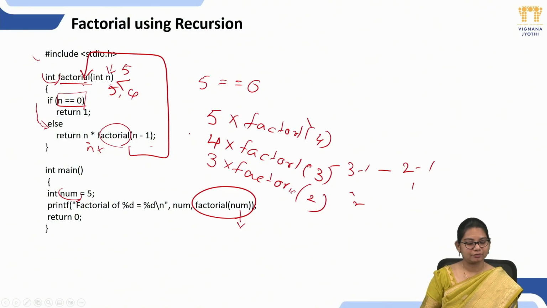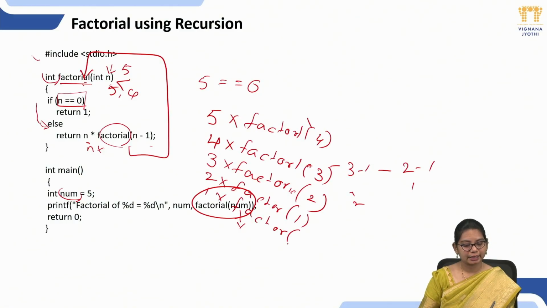Again it goes to the function, checks the base condition. The base condition is not satisfied, n is not equal to 0. That means it will go to the else statement, n value is 2 now. 2 * factorial(2 - 1), which is 1. Again the function is calling itself. It goes to the function and checks the base condition. So n value here is 1. Is 1 equal to 0? No. Else it will return 1 * factorial(n - 1).